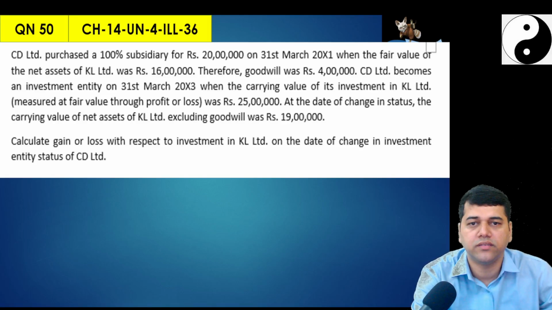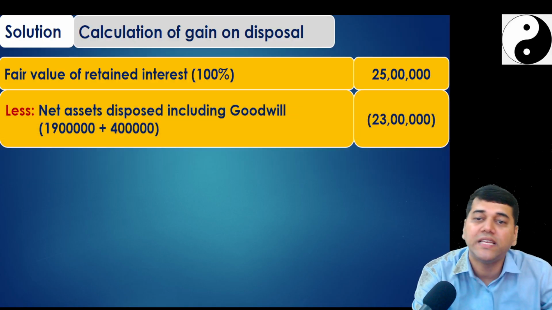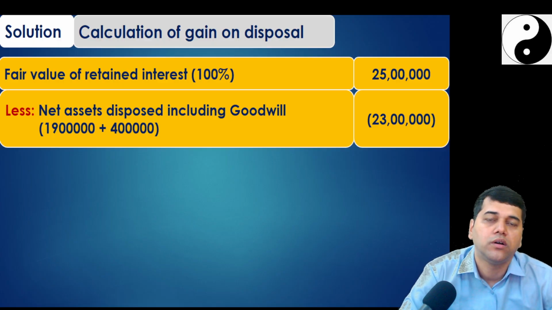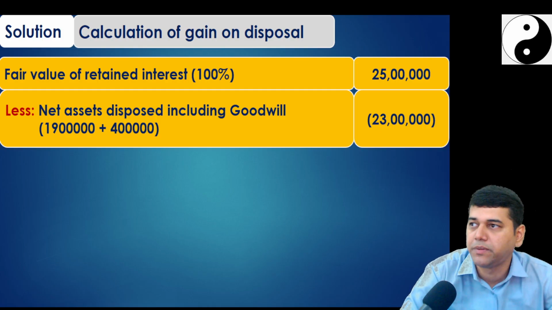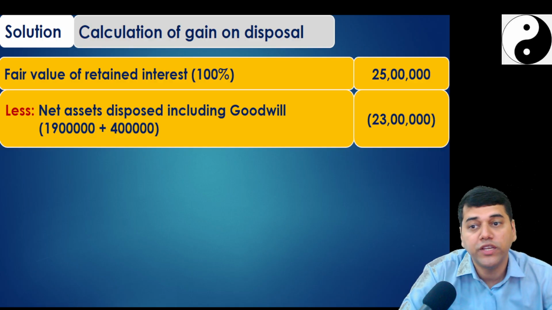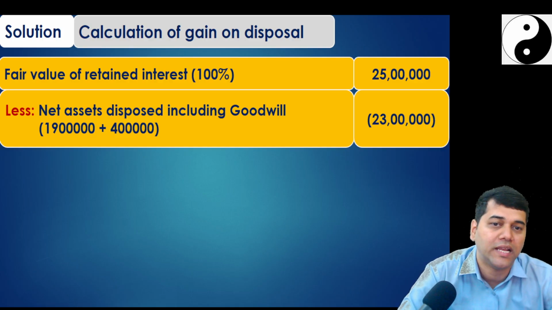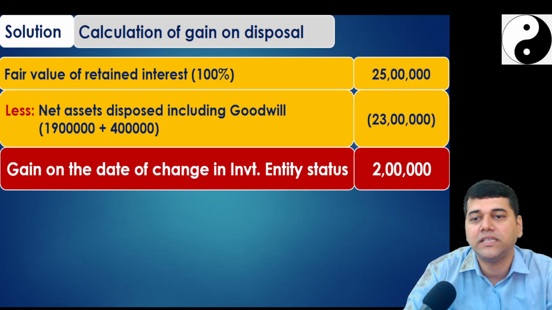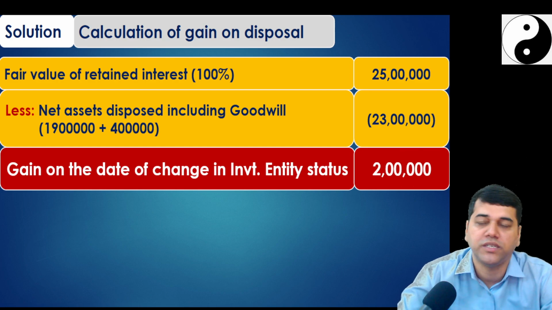So we'll compare the answers. First is the fair value of the retained investment now, the entire percentage, because you have become an investment entity. So you stop the consolidation. So first you take 25 lakhs. Net assets disposed including goodwill: 19 lakhs plus 4 lakhs. No confusion, no? So many asset values they have given. So you get the gain on the change in the investment status.